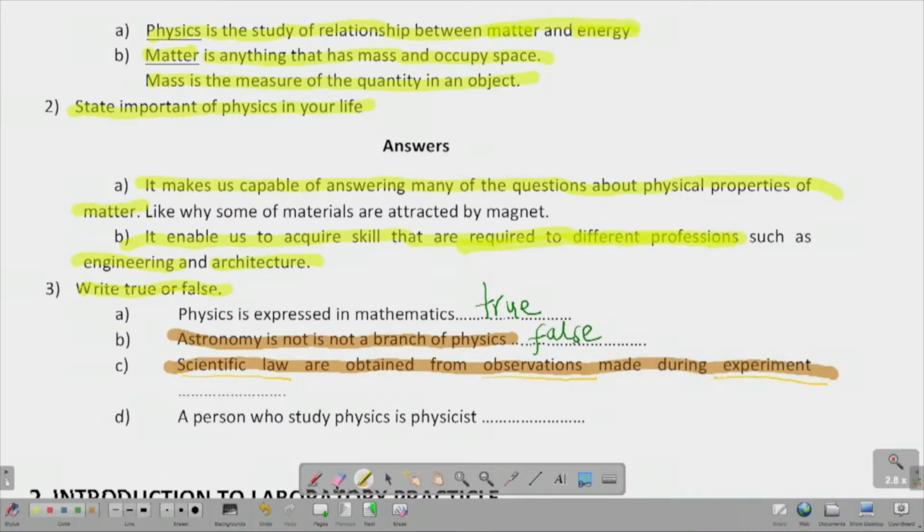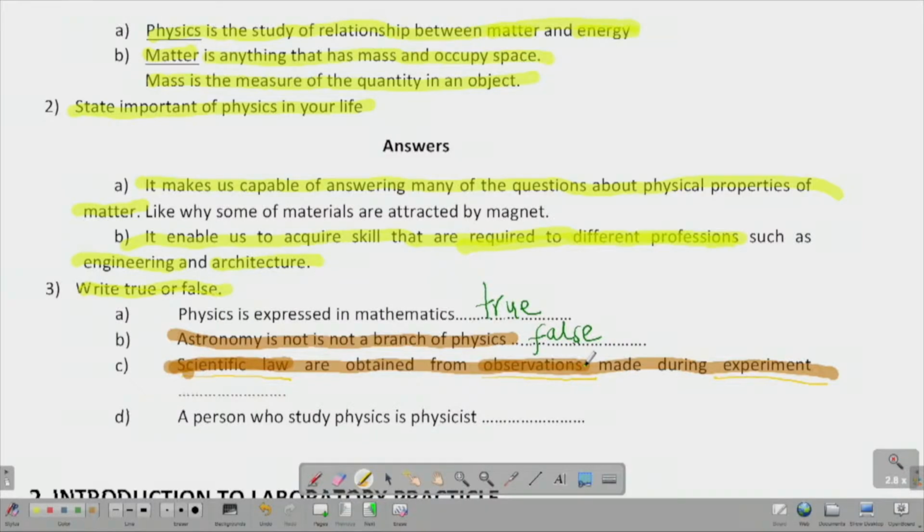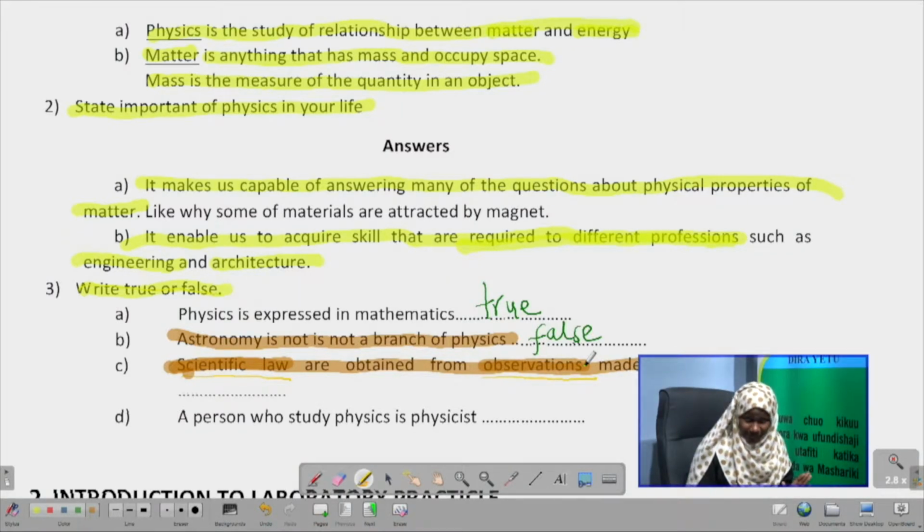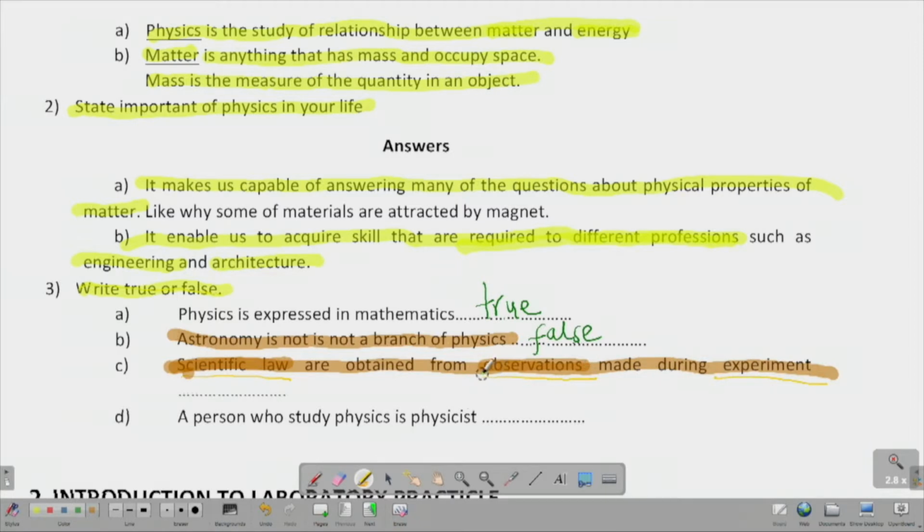When we say scientific law, we mean the rules. Simply, they are rules that are scientific in nature, just like any other rules or principles. And in science, we also have scientific laws or scientific rules. And when we talk about observations, it means anything that you can observe, either by hearing, by smelling, by using your sense organs, by detecting using some sort of machines, or simply by seeing. Those are known as observations.